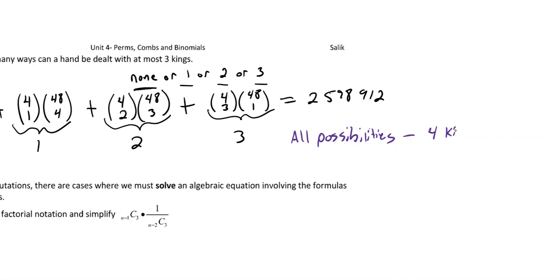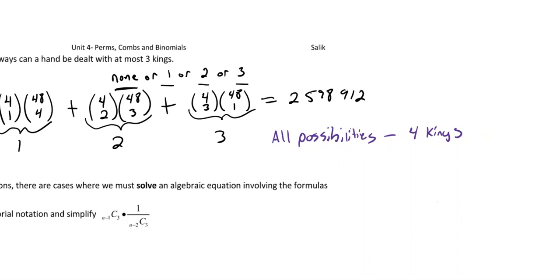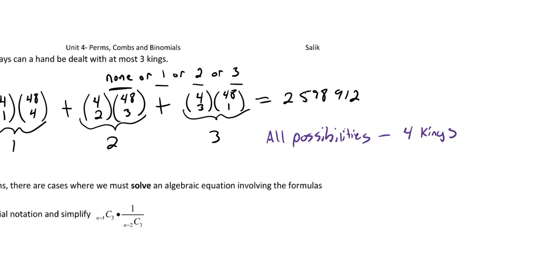So 4 kings. If we're going to do that, all possibilities would just be of the whole deck, 52 cards, choosing 5 of them. I don't care about any restrictions, that's just total cards.